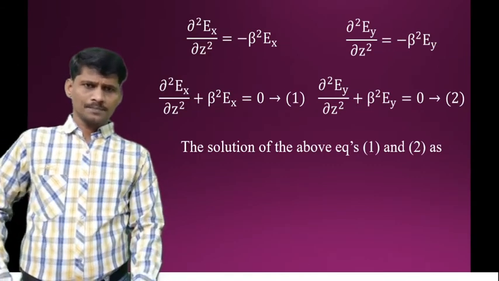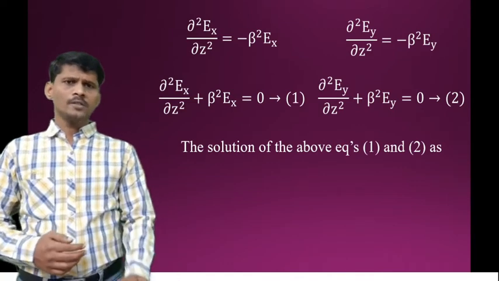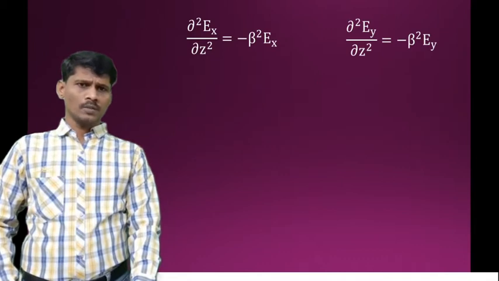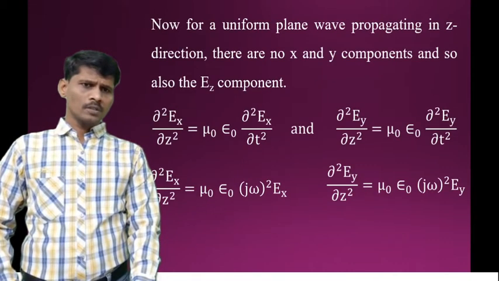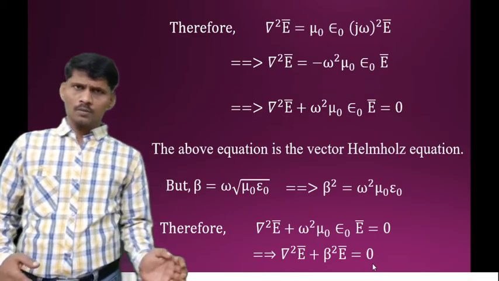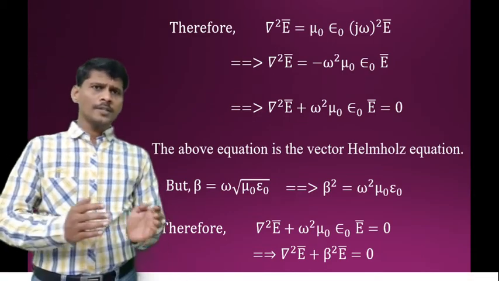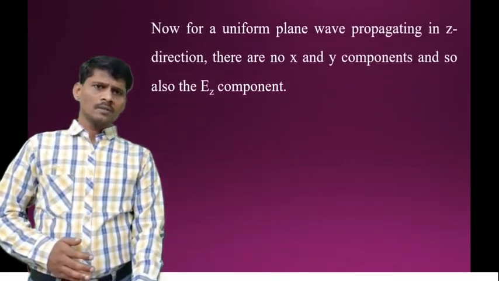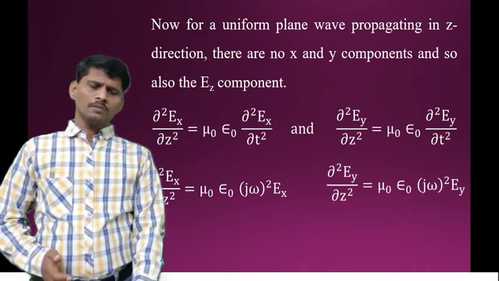Another way we can reduce Helmholtz wave equations. So already derived in the Helmholtz wave equation. So what is that Helmholtz wave equation? Del square E bar plus beta square E bar is equal to 0. Okay, that is one way of reducing the wave equation. And another way of reducing this one, we get the same equation.